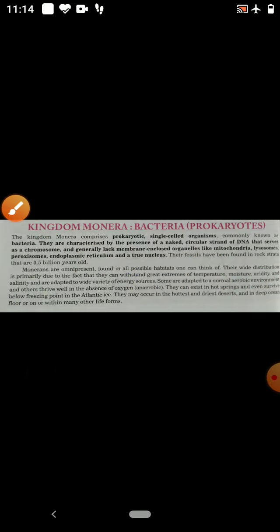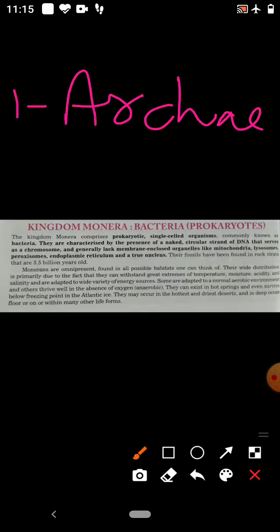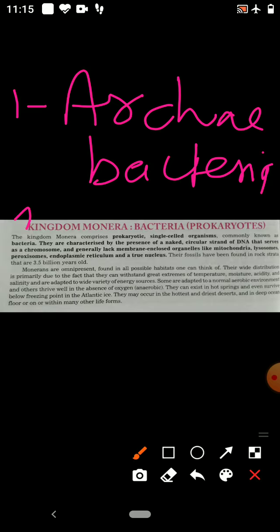Kingdom Monera is divided into 3 groups. First is Archaebacteria. Second is Eubacteria.